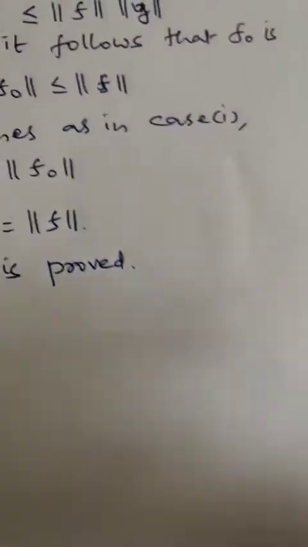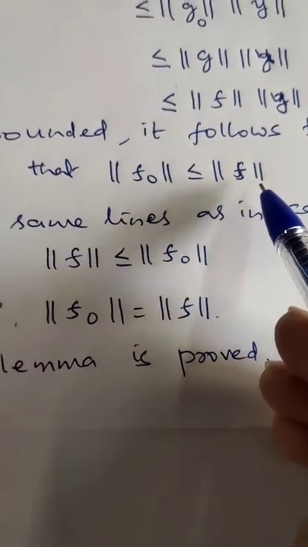Norm of f naught is less than or equal to norm of f. That is the one result we have proved.